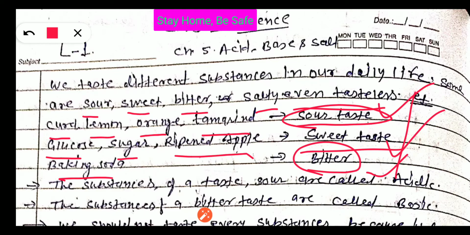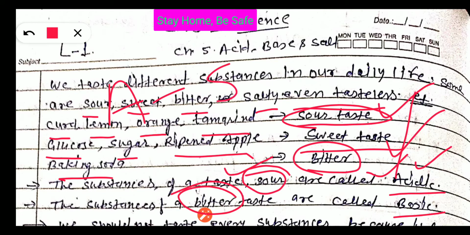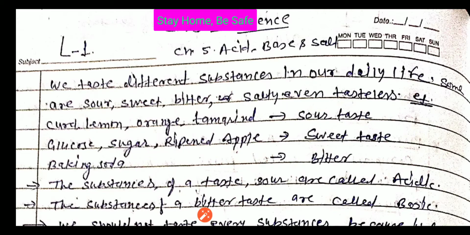But generally, we can say that some substances give the sour taste. Those substances are called acidic substances. So what is the definition of acidic substances? The substances that have a sour taste are called acidic substances, right? Another is basic substances. Basic substances are the substances that have a bitter taste. So acidic substances have a sour taste and basic substances have a bitter taste. Clear? Now let's move ahead.